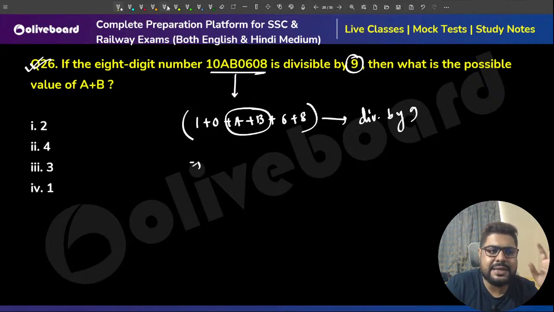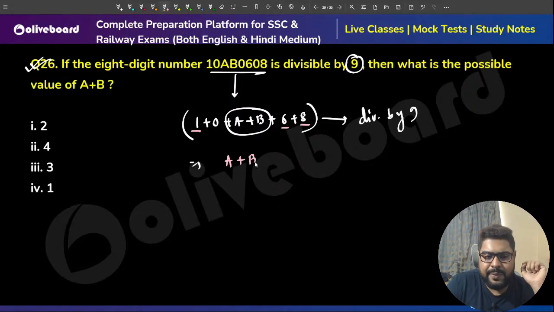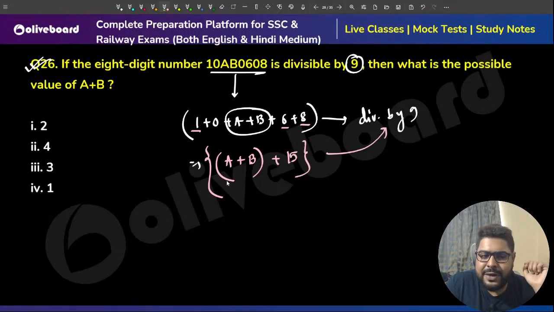Now they are asking us A plus B. So 6 plus 1, 7 plus 8, that is 15, sir. A plus B plus 15 must be divisible by 9. So what is the nearest number?